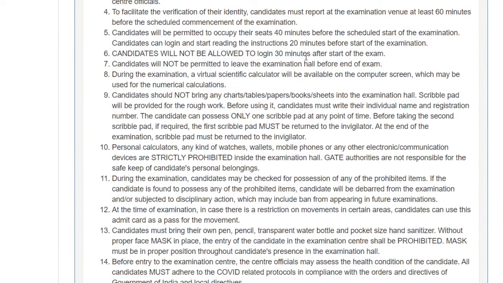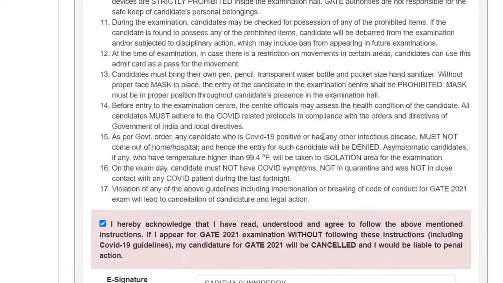Candidates will not be allowed to log in 30 minutes after the start of the exam. After 30 minutes from the examination start, they will not allow you in. Candidates will not be permitted to leave the examination hall before the end of the exam.